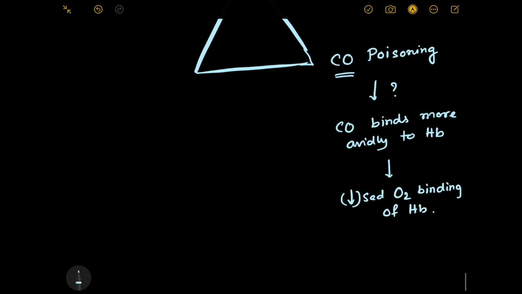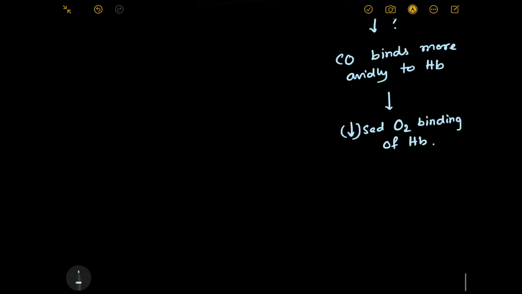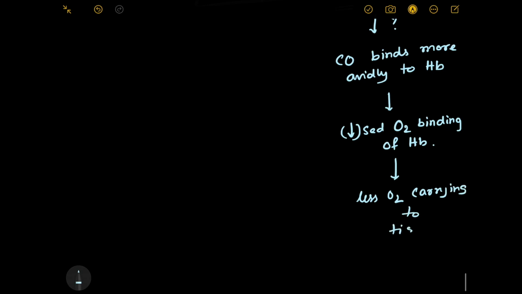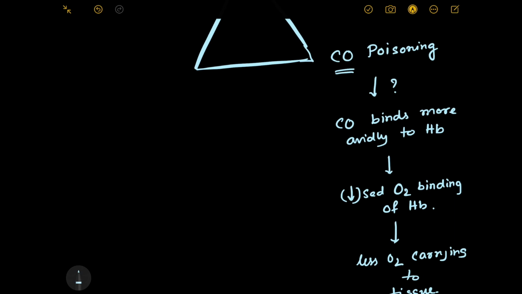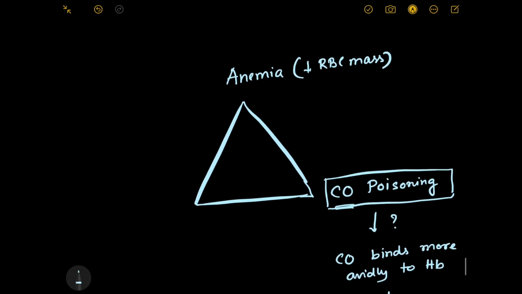As hemoglobin will be binding less amount of oxygen, less oxygen is supplied to tissue, less O2 carrying to tissue, right? So due to carbon monoxide poisoning also, oxygen carrying capacity of the blood can get hampered, right? So this is our second reason. And what is the third reason of decreased oxygen carrying capacity?